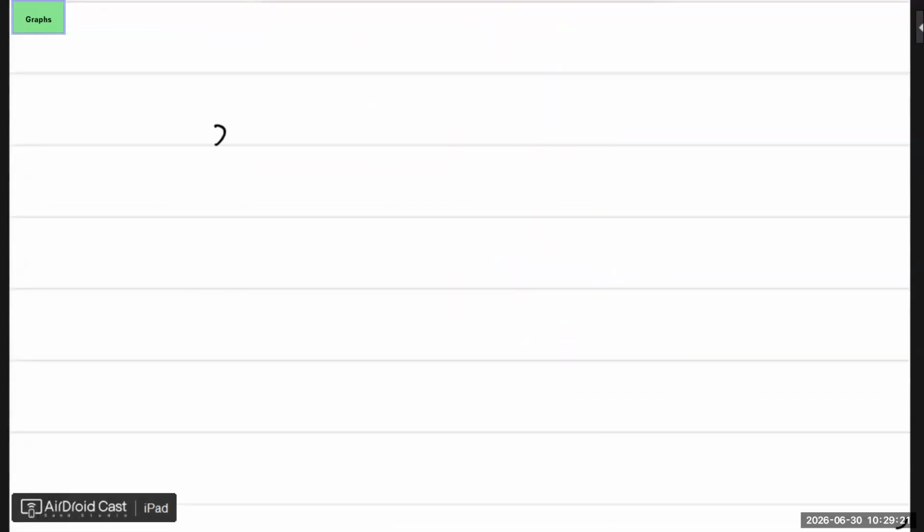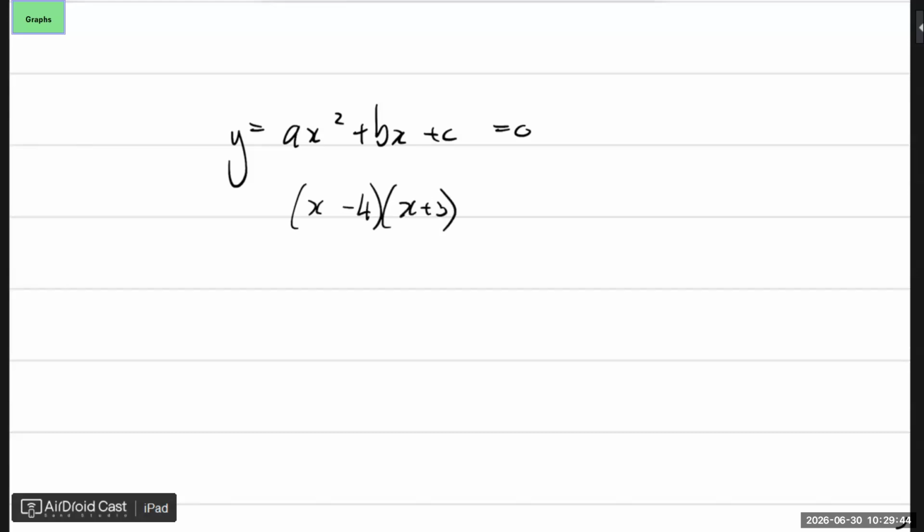I want to ask you, just on that note, if I give you this equation and I equate it to 0 and you don't want to factorize, how do you solve it then? Say again? If you don't want to factorize. Obviously, it will be nice. Let's say the answer is (x minus 4)(x plus 3) equals 0. Then we have the x values, right?